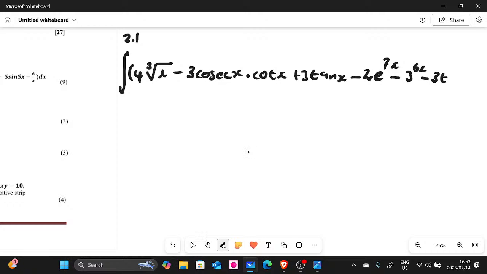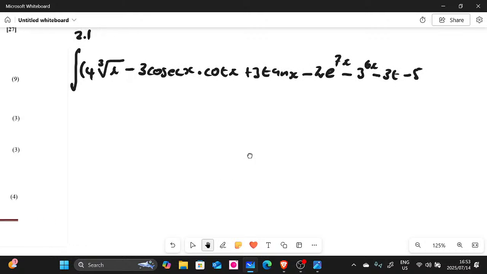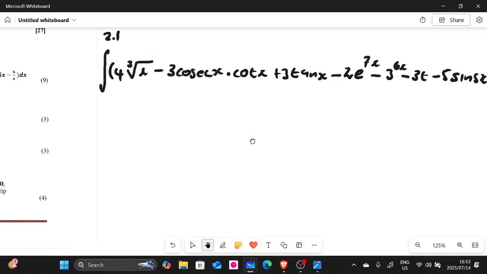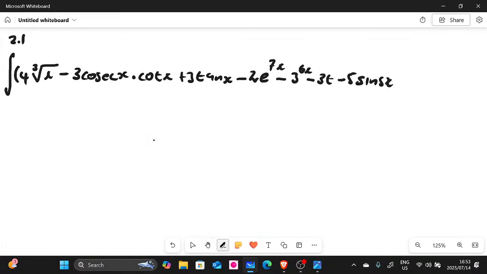So minus 5 sine 5x, and then the last one is negative 6 over x. Guys, this is a very, very long polynomial. Let me double check. The first term we have 4, and then we have cube root x minus 3 cosec x multiplied by cot x.